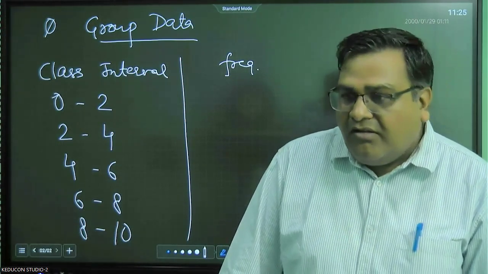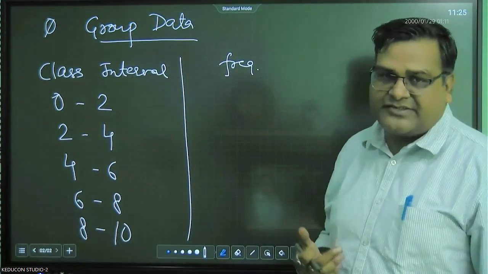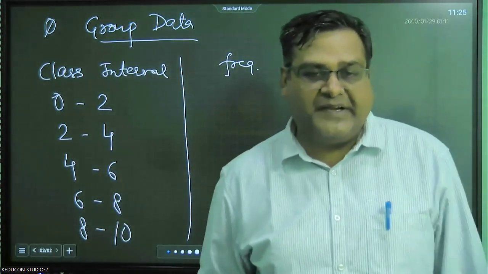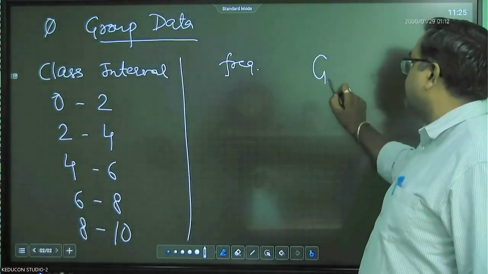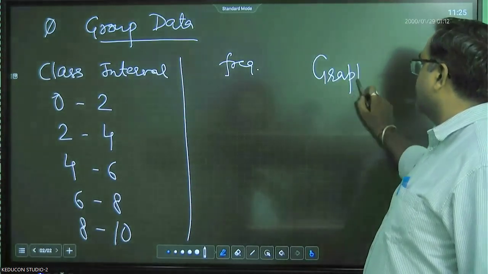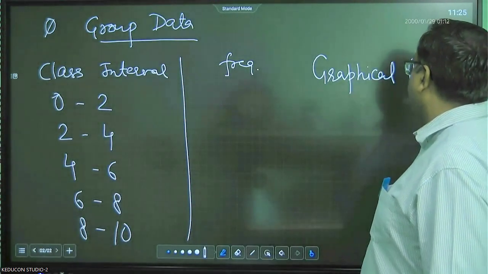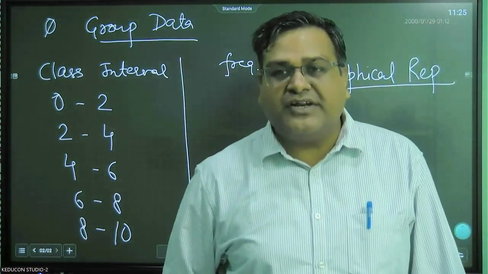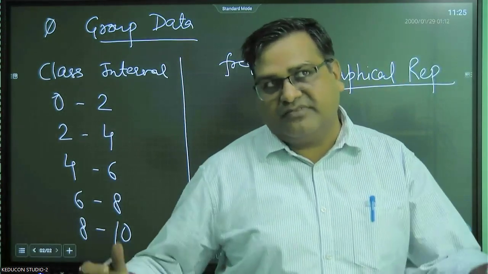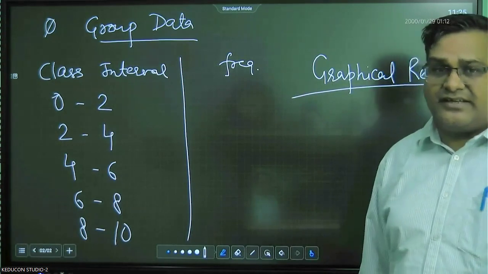Now, representation of these data in various forms becomes more informative. A few such forms are graphical representations. We have different types of graphical representations. For example, when you watch a cricket match, right? There are so many graphics in a cricket match.